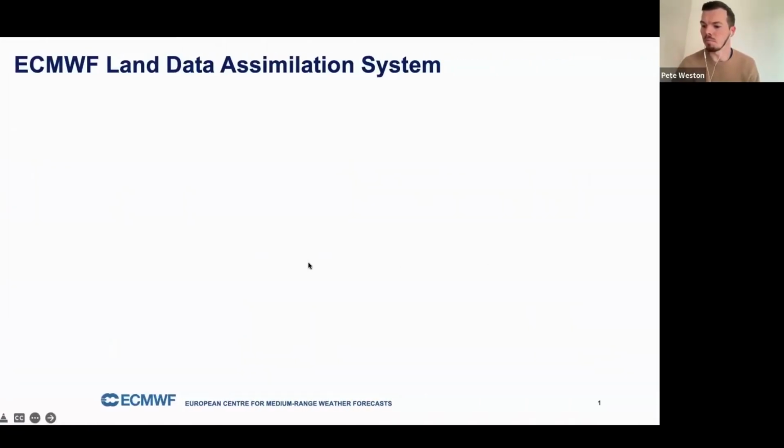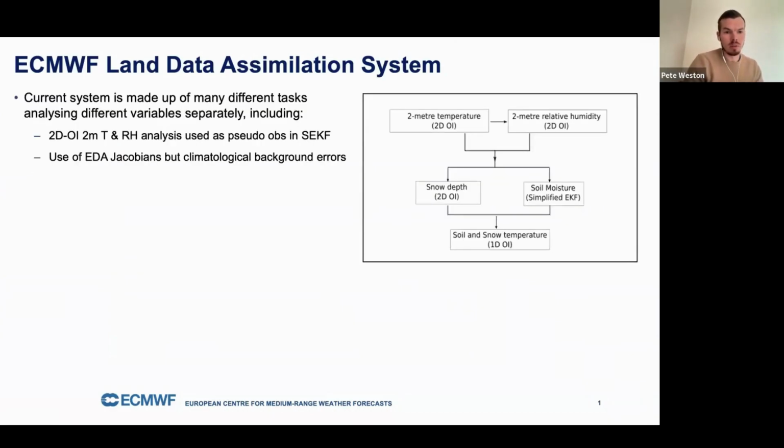Hi, I'm Pete Weston from ECMWF, and I'm going to talk to you today about our land data assimilation system. Currently, we have a system made up of different tasks which analyze the different variables separately. This includes 2D optimal interpolation methods to analyze the 2-meter temperature and 2-meter relative humidity. We also use a 2D OI for the snow depth, and then we assimilate the 2D temperature and relative humidity